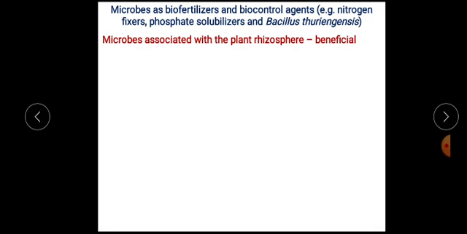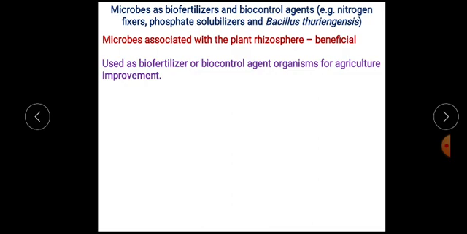We have seen that microorganisms are associated with the roots of plants which are present in soil. The area around the roots of plants is called the rhizosphere. In this rhizosphere, we find the presence of beneficial microorganisms, that means microorganisms that are beneficial for plant growth. The biofertilizers or biocontrol agents are used for improvements in agriculture.